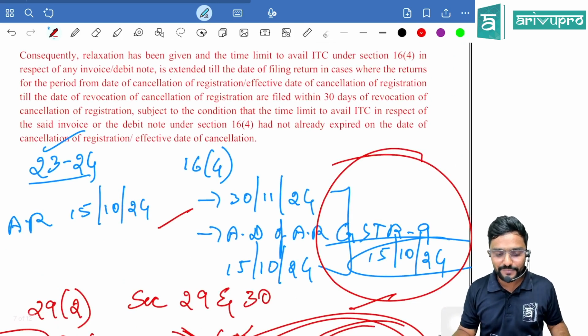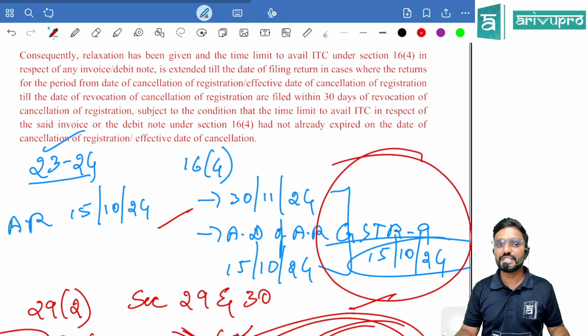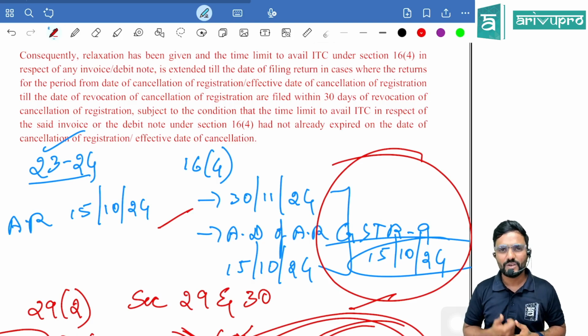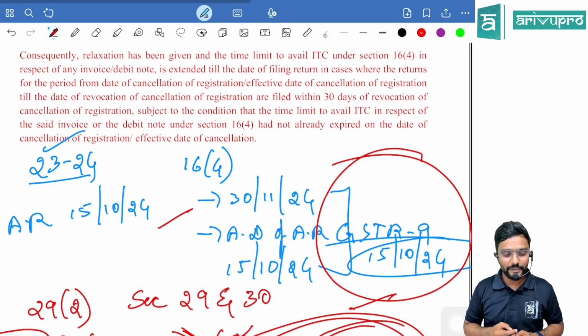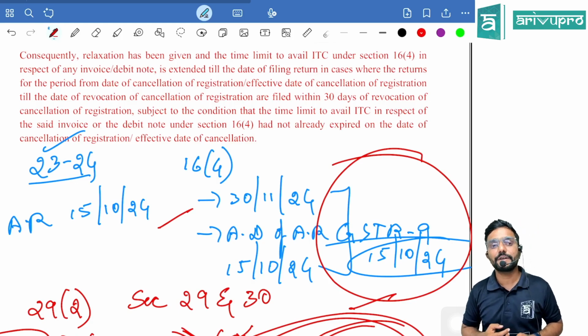Consequently, relaxation has been given and the time limit to avail ITC under section 16 subsection 4 in respect of any invoice or debit note is extended till the date of filing the return, in case the returns for the period from the date of cancellation of registration or effective date of cancellation till the date of revocation of cancellation of registration are filed within 30 days of revocation, subject to the condition that the time limit to avail the ITC in respect of the said invoice or debit note as per section 16(4) had not already expired on the date of cancellation of registration or effective date of cancellation.